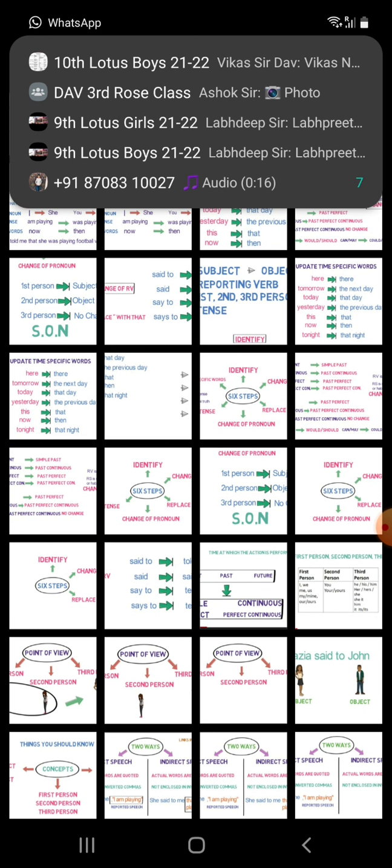So we will convert direct speech into indirect speech like this: that she was playing. We have changed the tense of direct speech, or we have changed the words of the speaker.